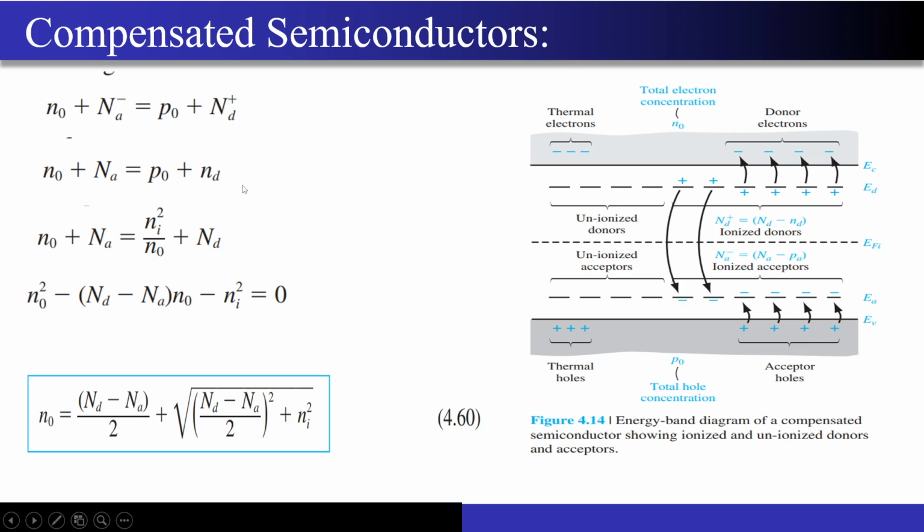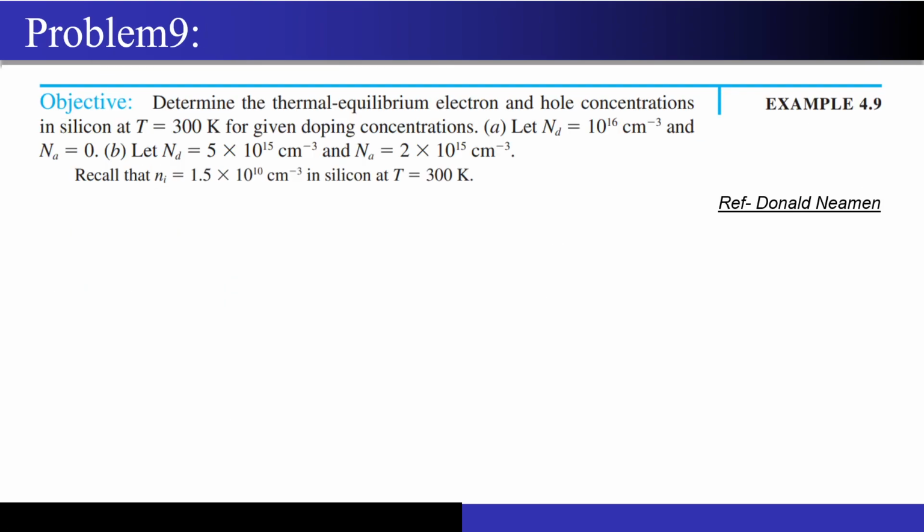So to calculate the free concentration of the electrons and holes, we applied the charge neutrality equation, and we assumed perfect ionization. The reason why I am replacing Nd plus with Nd and Na minus with Na is because I am assuming perfect, complete ionization. From there we formed a quadratic equation, and once you solve the roots of this quadratic equation, you will get the concentration of free electrons and holes in a compensated semiconductor, and its equation came out to be something like this, right? So this is the concept that we wanted to know, and this will be the last numerical for today.